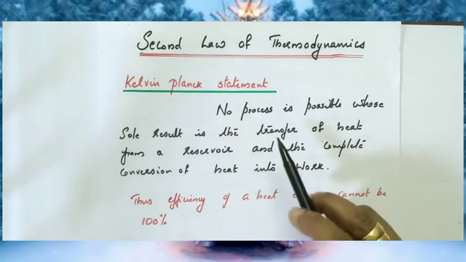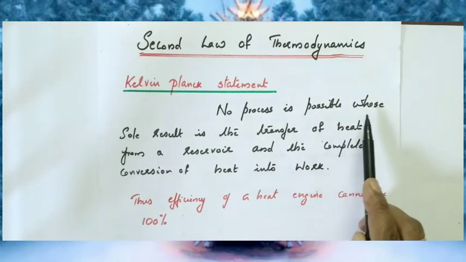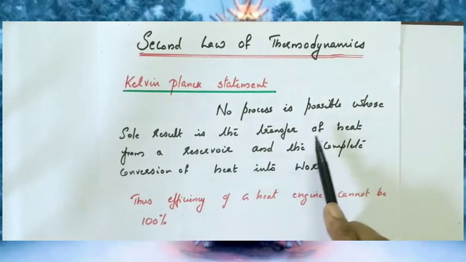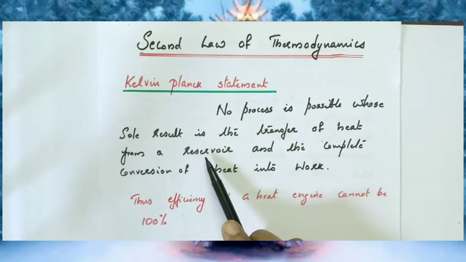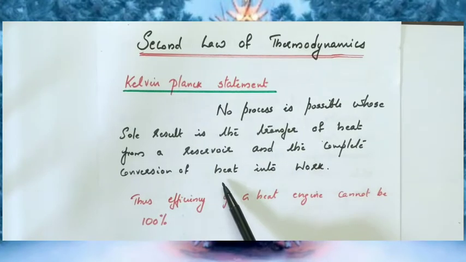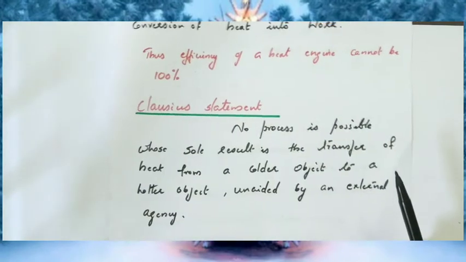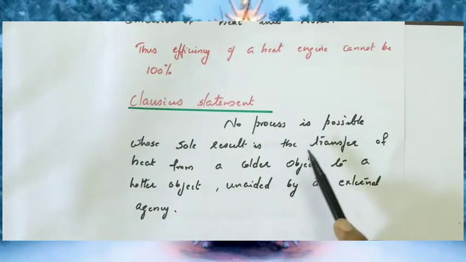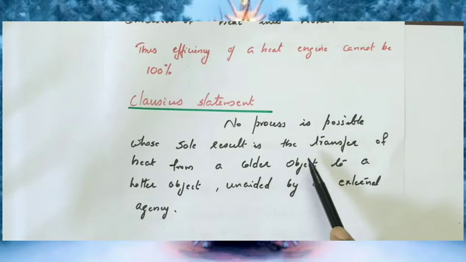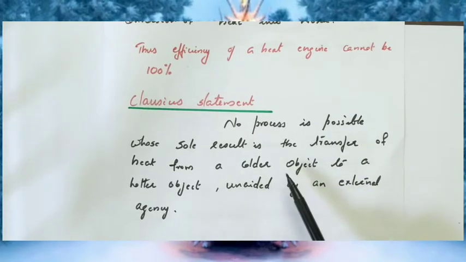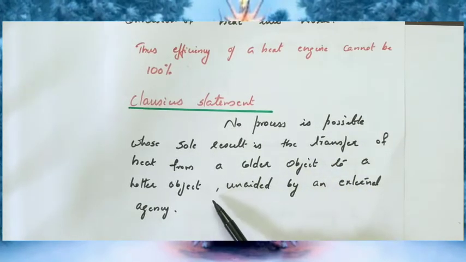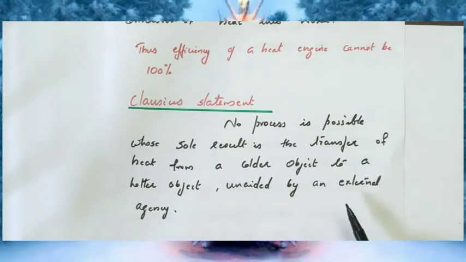So this is the Kelvin-Planck statement. No process is possible whose sole result is the transfer of heat from a reservoir and complete conversion of heat into work. Now the second statement is called Clausius statement. No process is possible whose sole result is the transfer of heat from a colder body to a hotter object unaided by an external agency.